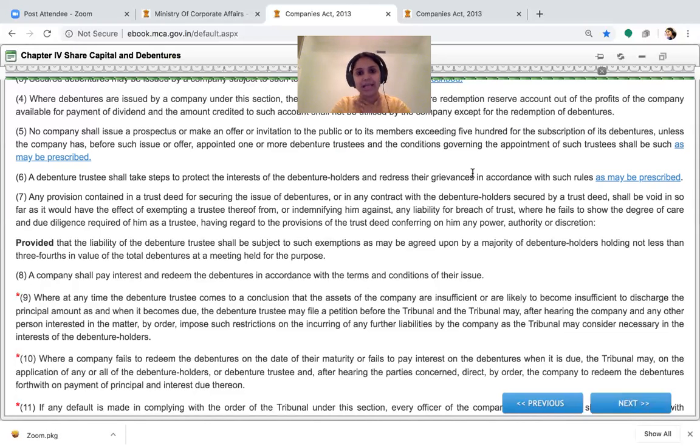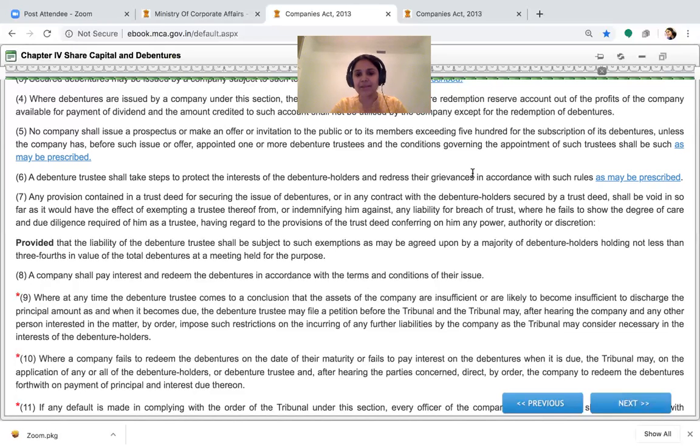So I form the trust. I here means the company, the author. The company forms a trust and appoints a neutral person to take care of the affairs of the trust, who is called a trustee. In our case, it is called a debenture trustee, which will be a bank or a financial institution. We also have companies in India incorporated with names like IDBI (Debenture Trustee Company Limited). So a bank will have a subsidiary whose main business is particularly to do the role of a debenture trustee.